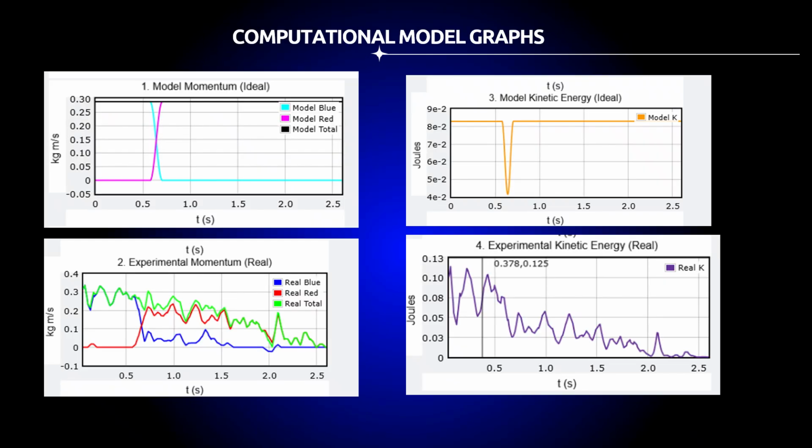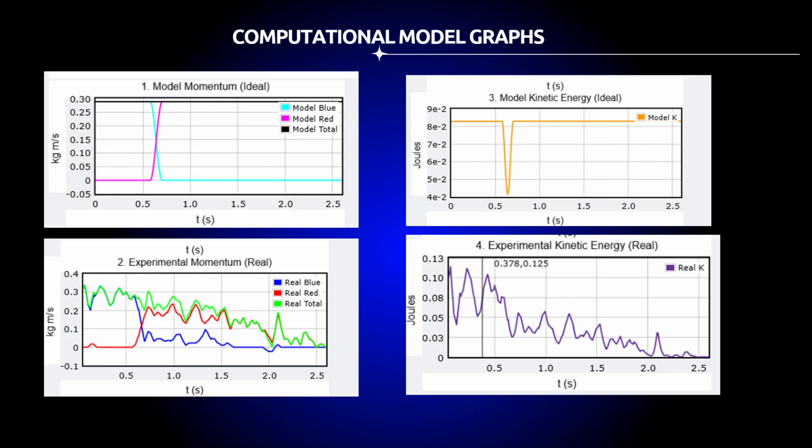These four graphs show the key comparison between our computational models and real experiment data. The top left shows the ideal elastic model's momentum prediction. It's perfectly smooth and clean. The top right shows the ideal elastic model's kinetic energy. It stays constant, exactly what we expected from an elastic collision.